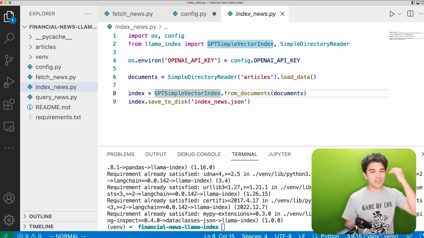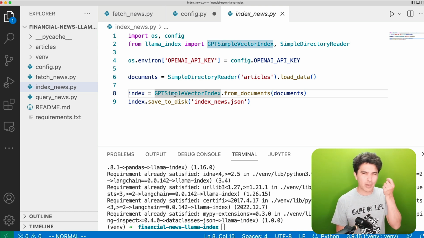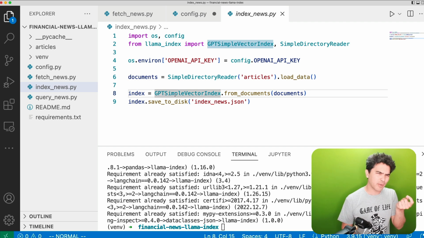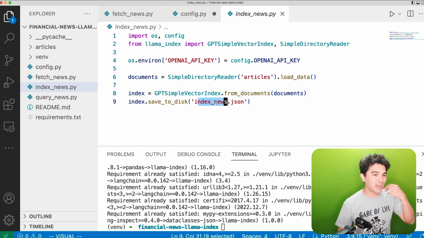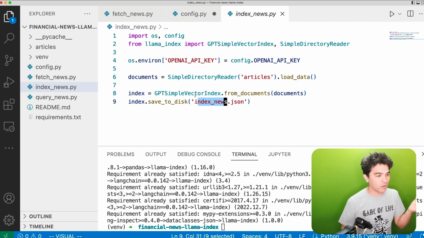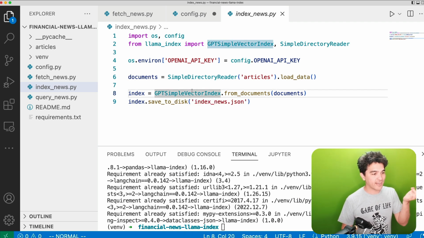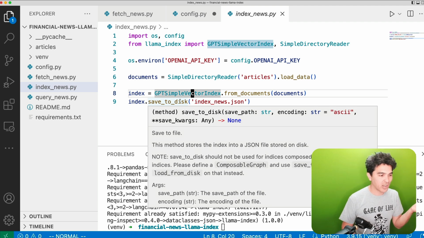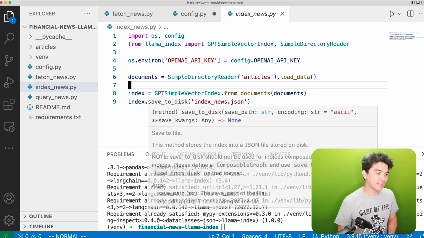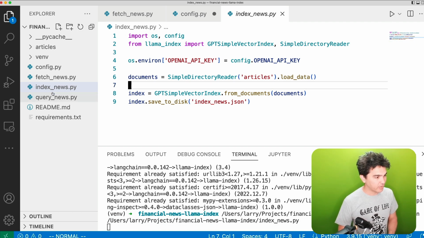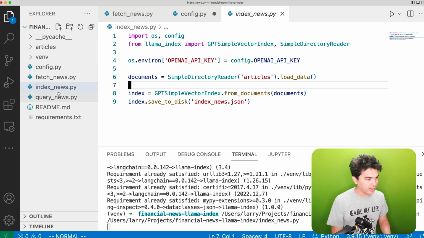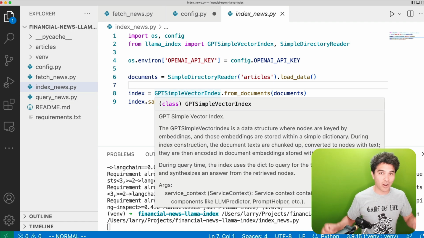I don't want to generate that over and over again, because remember, generating those embeddings costs a little bit of money. It's like a penny or a couple of cents, I think, to do what I'm doing here. So instead of doing the computation and calculating this over and over again, generating this index to ask a question, I want to save or cache a copy to the disk. And so I can do index.save to disk. I call that function and give it the name of a file. I'm going to run this now, and we should see a file name get generated right here, and that's going to contain our index, right?